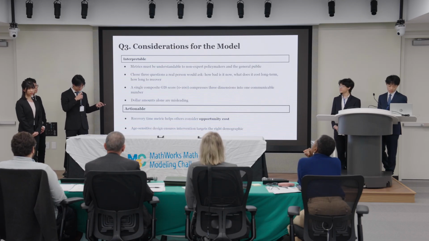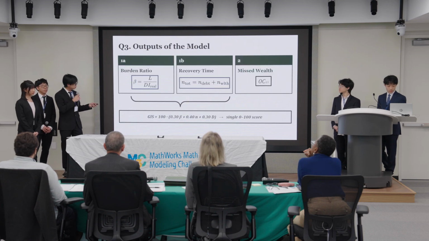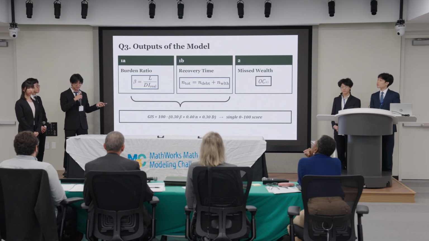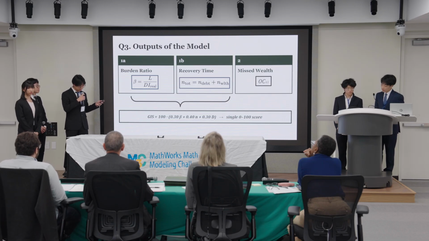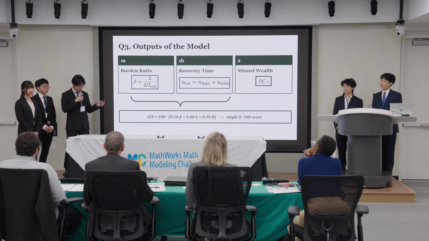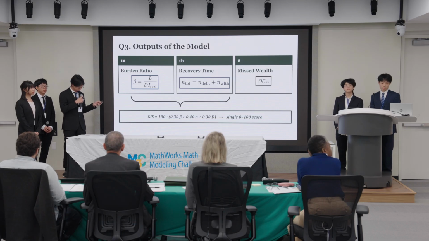By actionable, we mean the metric must enable specific intervention, like recovery time and age-sensitive metrics. Our model produces 3 outputs. Metric 1A is the burden ratio beta, which measures gambling losses over disposable income. Metric 1B is recovery time, the years required to rebuild after quitting. And metric 2 is missed wealth, which captures the long-term opportunity cost.